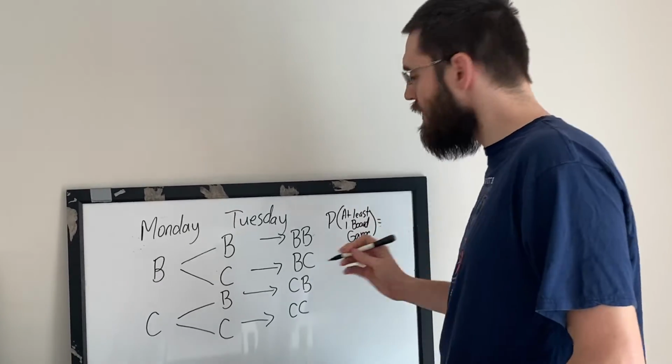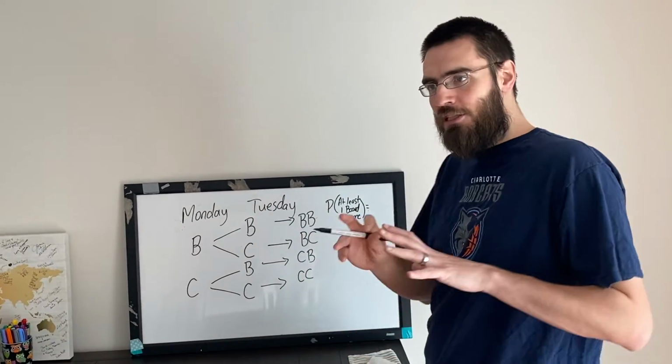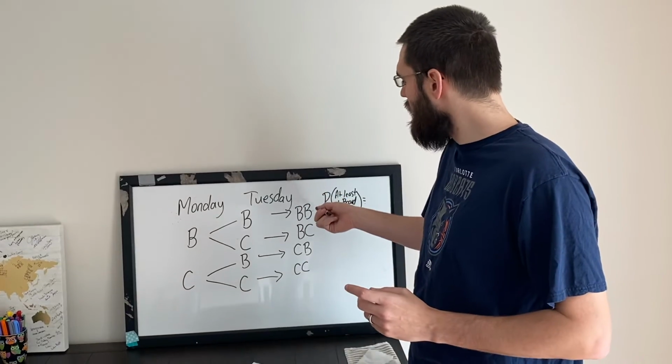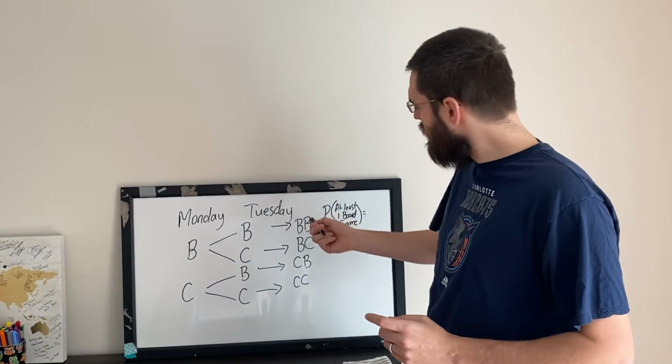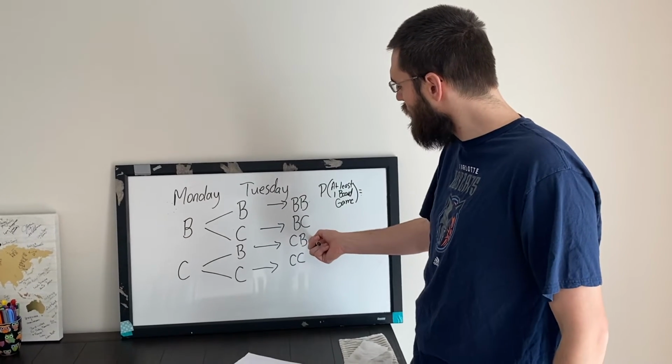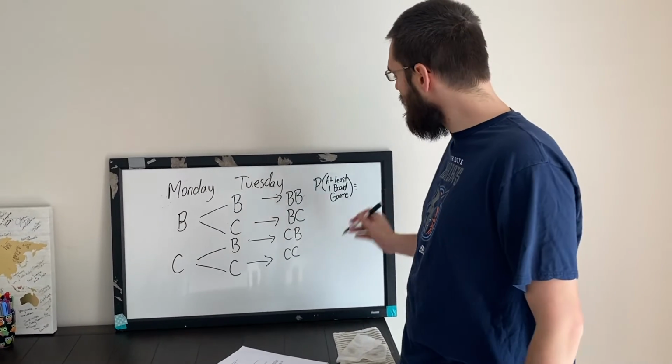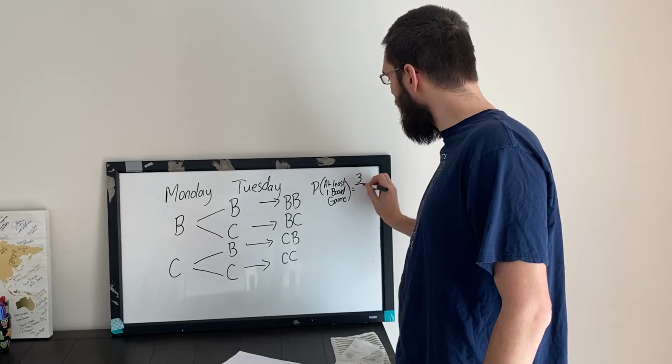I would take my number of possibilities. So in these examples, we are actually going to need my entire sample space right here. Here we played at least 1 board game. Here we played at least 1 board game. Here we played at least 1 board game. Here we did not. So that would be 3 out of 4.